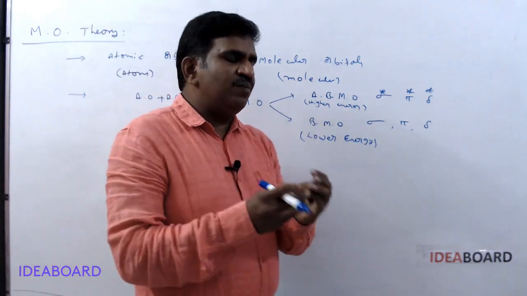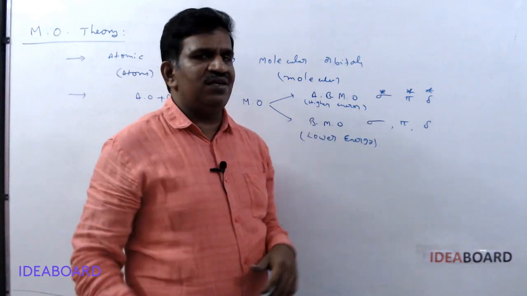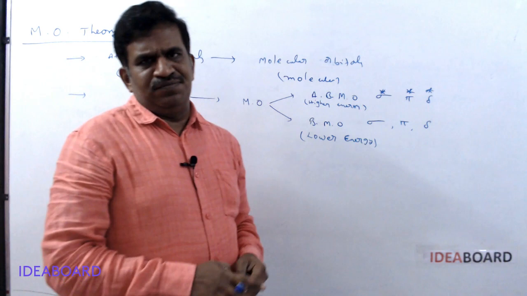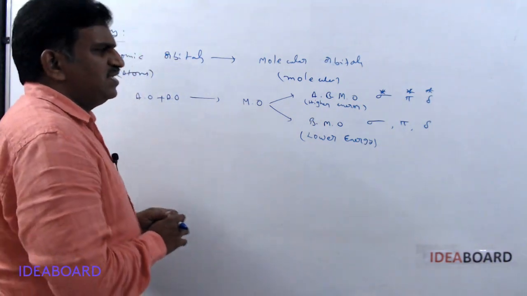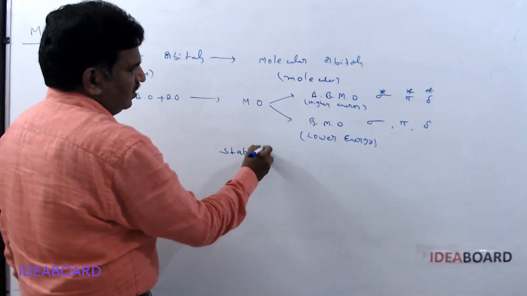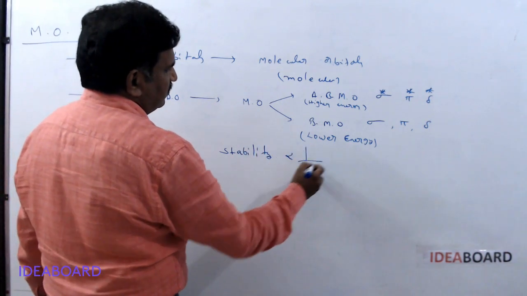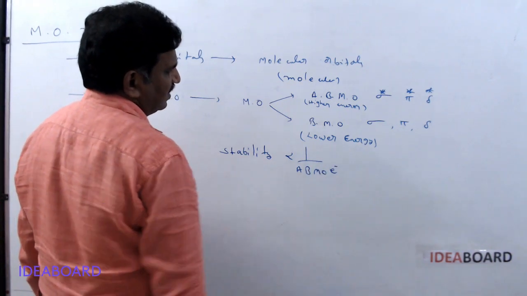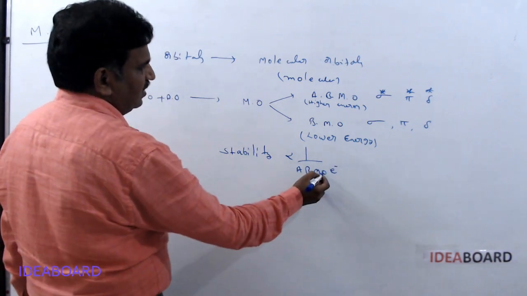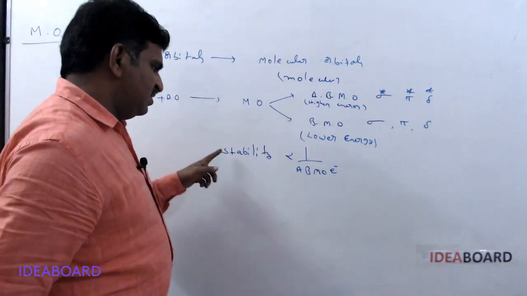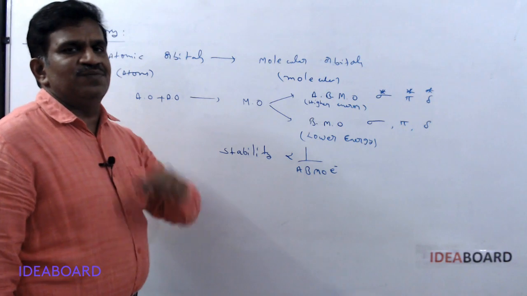If the electron number is more in the anti-bonding molecular orbitals, then that species becomes unstable. So stability is inversely proportional to the number of anti-bonding molecular orbital electrons. If the number of anti-bonding electrons is more, it becomes less stable.